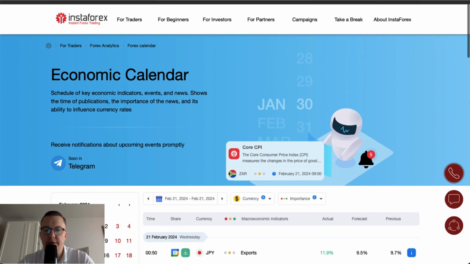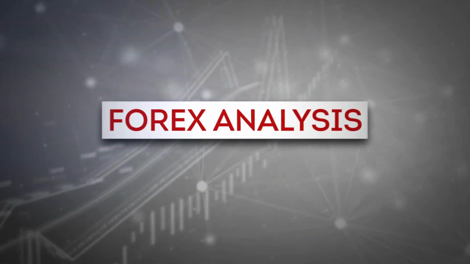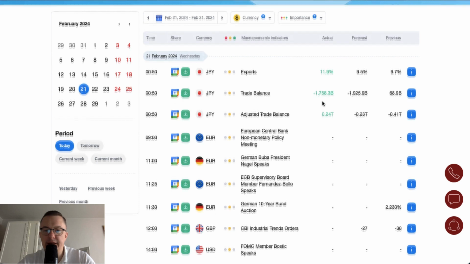Today is Wednesday, February 21st, 2024. Let's take a look at the Forex economic calendar today. As you can see, we got data from Japan that were released overnight in the form of the exports, trade balance and adjusted trade balance. All of them beat the expectations significantly, so we will take a look at the Japanese